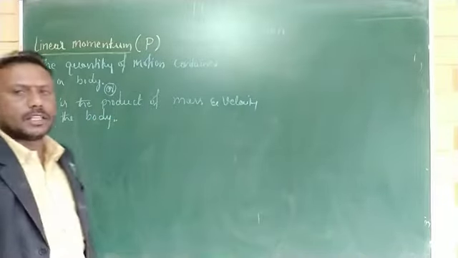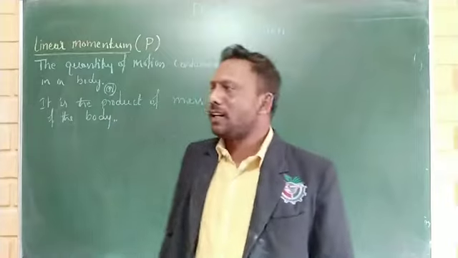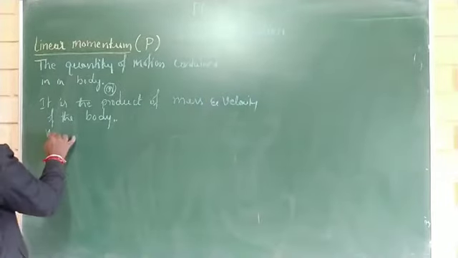Mass and velocity of the body. And momentum is a vector quantity.